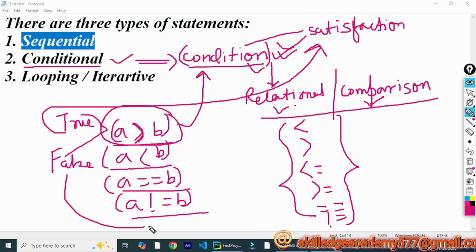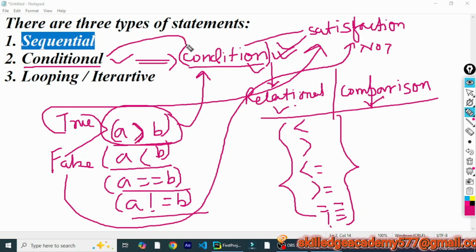If the result is false, we say the condition is not satisfied. So the execution of conditional statements depends on the output of the condition. Only if the condition is true will the statements be executed; otherwise, if it is false, they won't be executed. I hope this is clear to everyone.